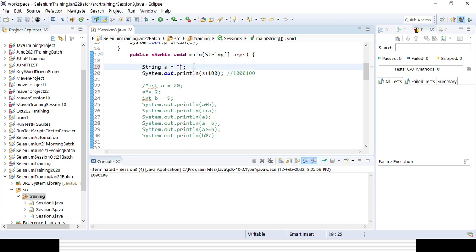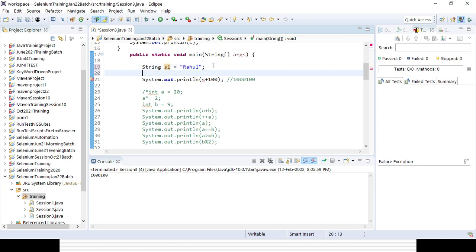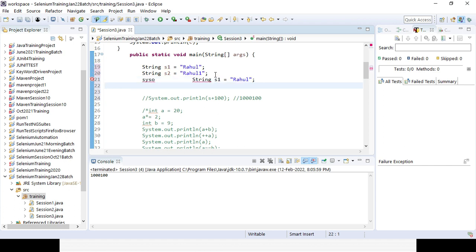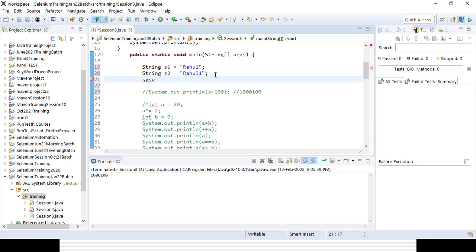Here, string s1 is Rahul. Concatenation you have already seen. Similarly, string s2 is called Rahul1. If you want to compare, how can you compare? You give s1 dot compare. You can see all the string methods coming up here.